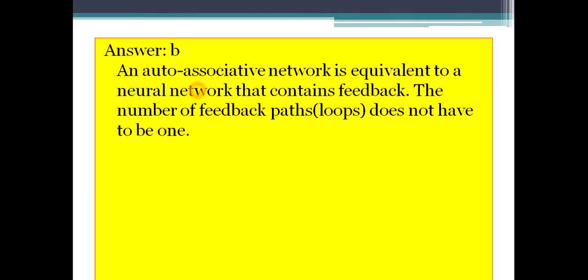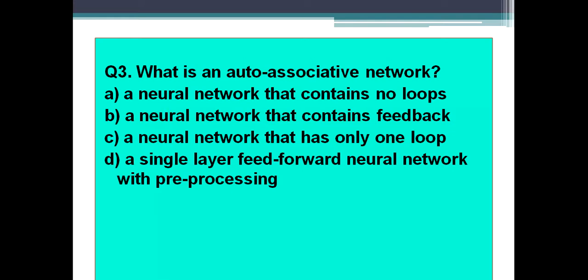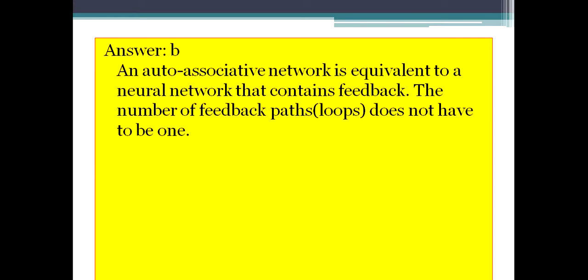So the answer is of course B, that is a neural network that contains feedback. So an auto-associative network is equivalent to a neural network that contains feedback, and the number of feedback paths or loops does not have to be one. Okay, so feedback is associated with auto-associative network.